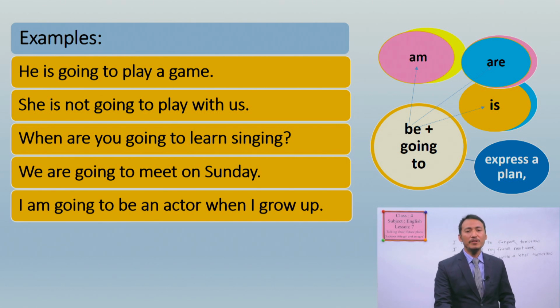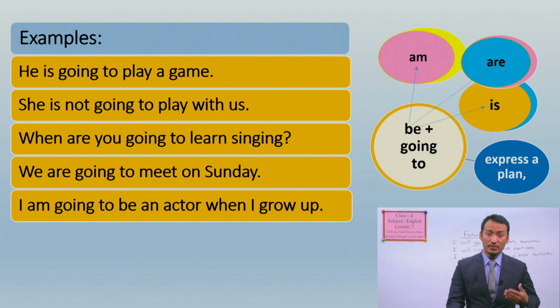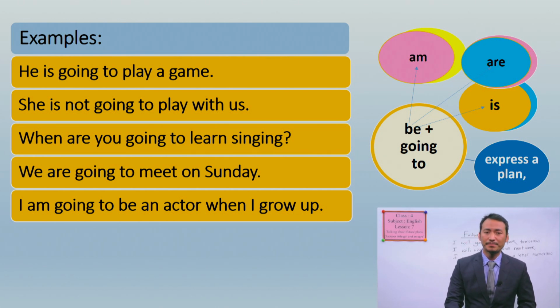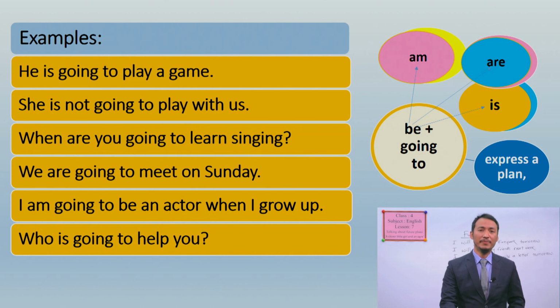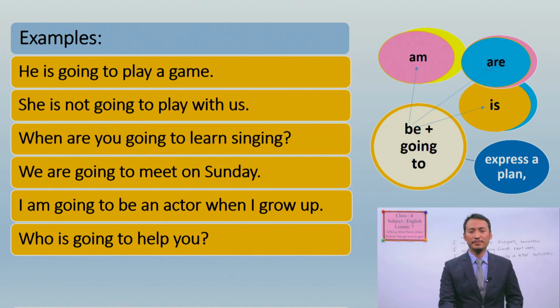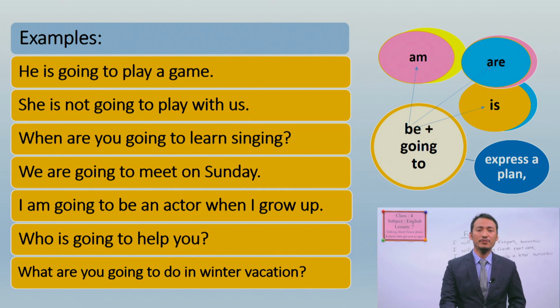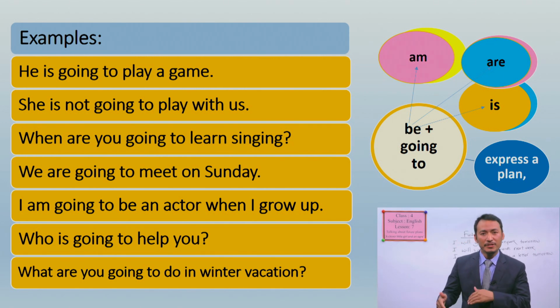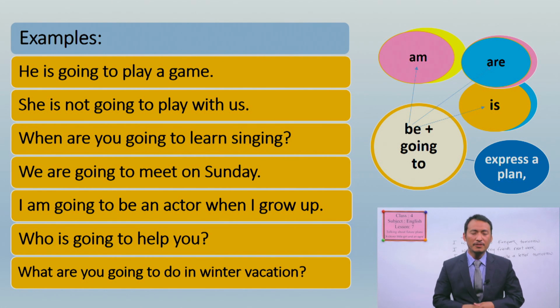Another one is, I'm going to be an actor when I grow up. Okay, this is your aim. When you want to be something or somebody, you can also use going to be. Who is going to help you? You can ask if someone is planning to help someone. Who is going to help you? What are you going to do in winter vacation? Again, if you want to ask someone about the plan in future, you can say, what are you going to do? What are you going to plan?